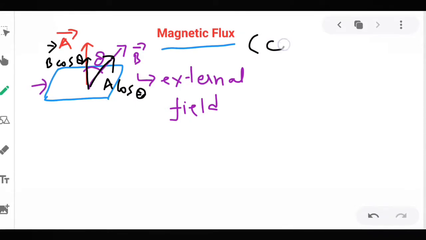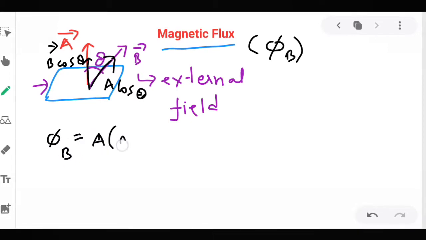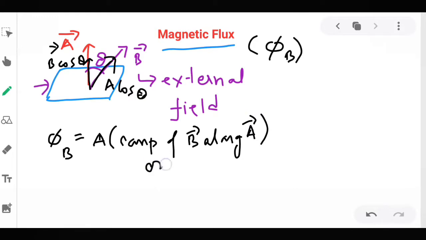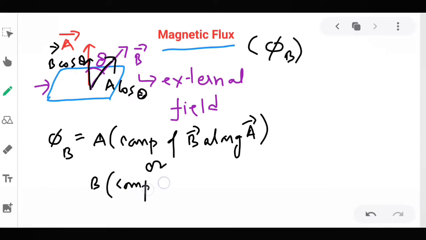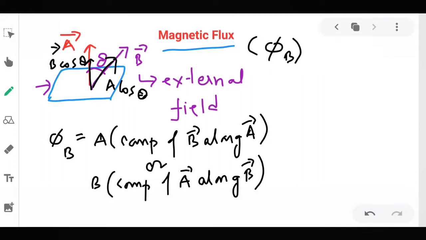Now, magnetic flux is represented by the symbol phi B. Magnetic flux is the product of the area and the component of the magnetic field along A, the area vector. Or you can write it as the product of the magnetic field and the component of A along B. So this is the mathematical form of magnetic flux.